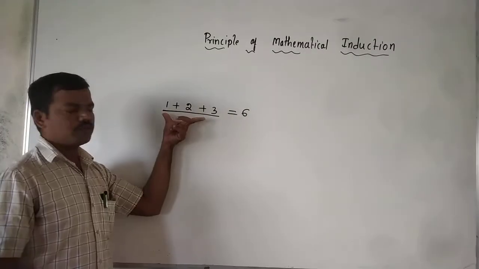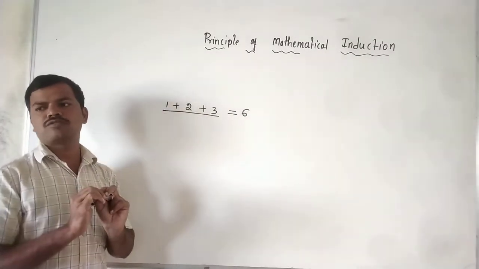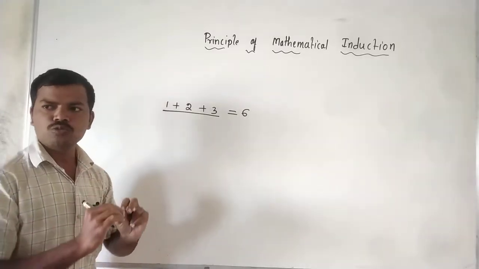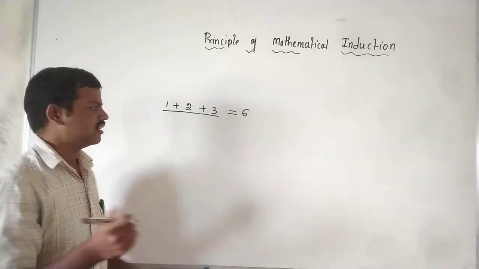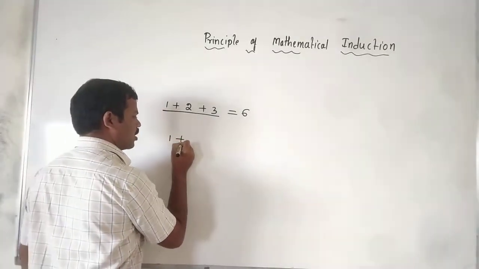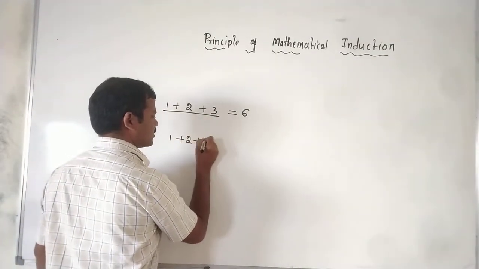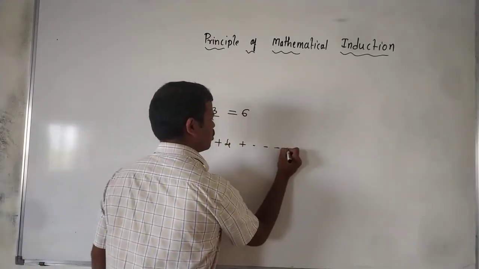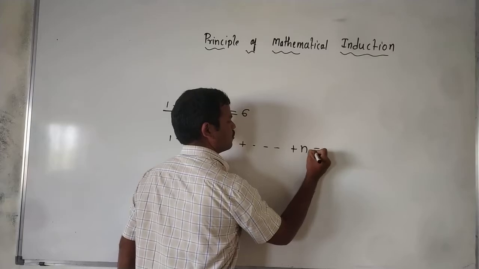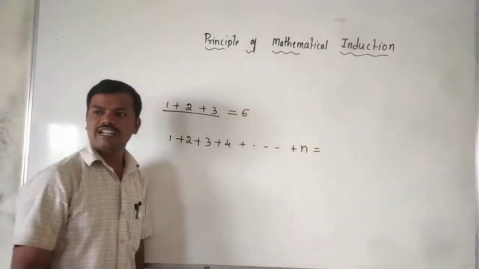With the help of the sum of 3 numbers, we have to move to the sum of n numbers: 1 plus 2 plus 3 plus 4 and so on plus n. What would it be?